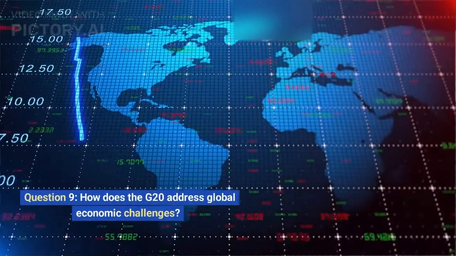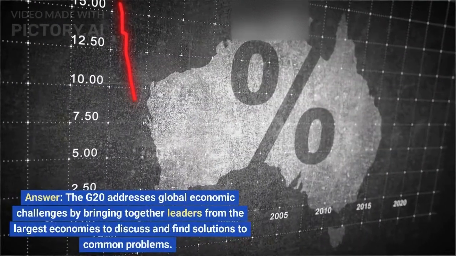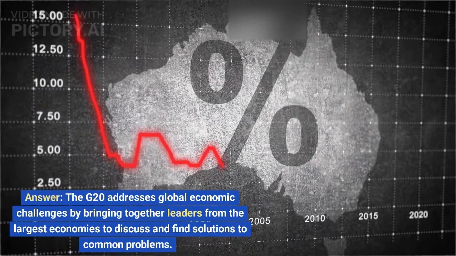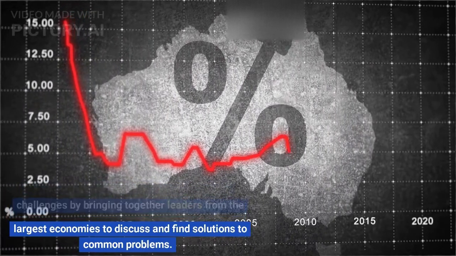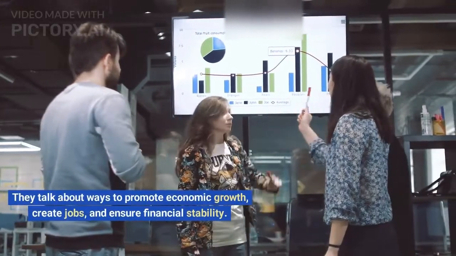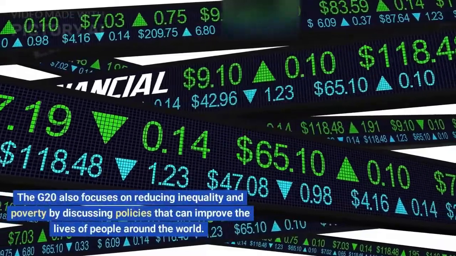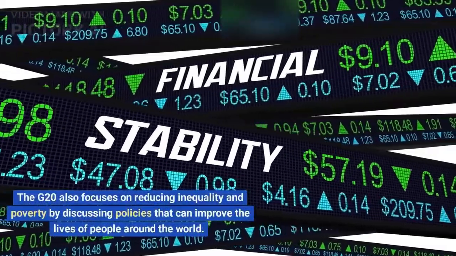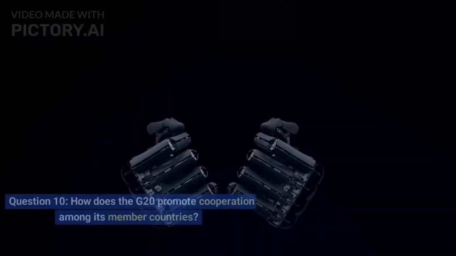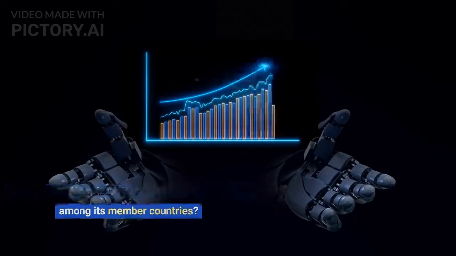Question 9. How does the G20 address global economic challenges? Answer. The G20 addresses global economic challenges by bringing together leaders from the largest economies to discuss and find solutions to common problems. They talk about ways to promote economic growth, create jobs, and ensure financial stability. The G20 also focuses on reducing inequality and poverty by discussing policies that can improve the lives of people around the world.